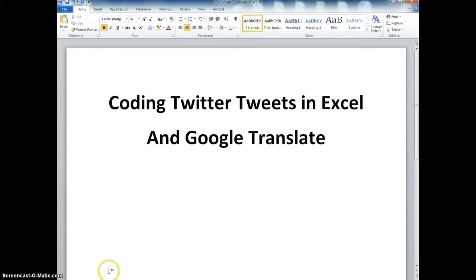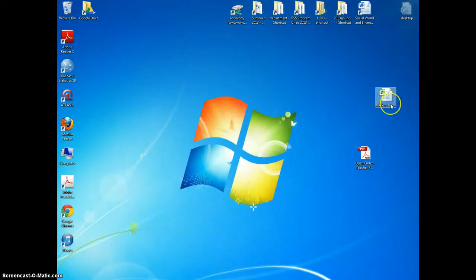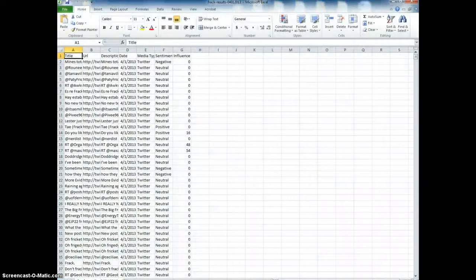In this video, we're going to take a look at how to code Twitter tweets that I captured using a website called tracker.com. And we're going to code those tweets using Microsoft Excel. And for those tweets that are not in English, we're going to use Google Translate. Okay, so I'm going to go to the file I downloaded with the results of my Twitter tweet search.